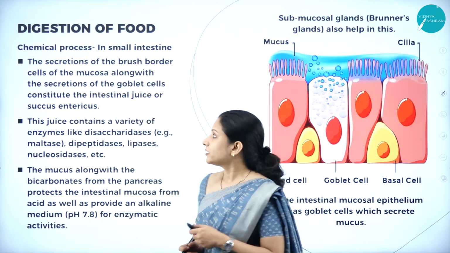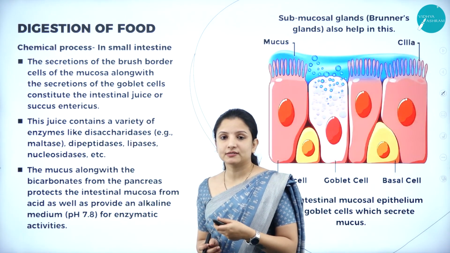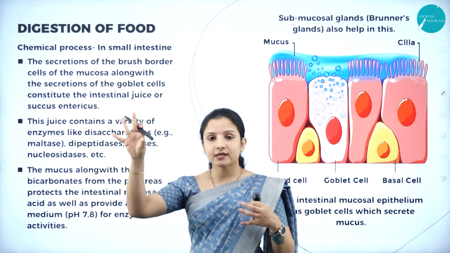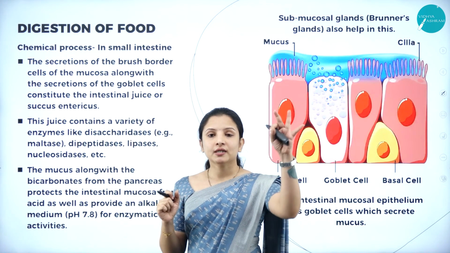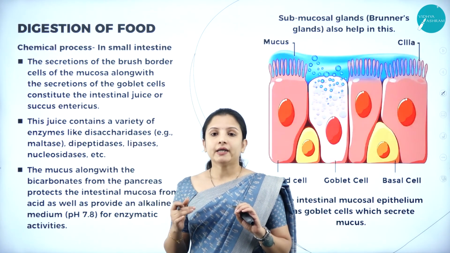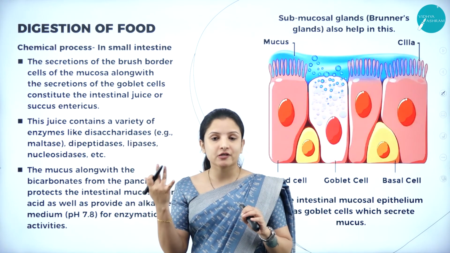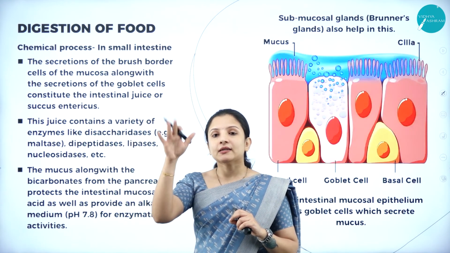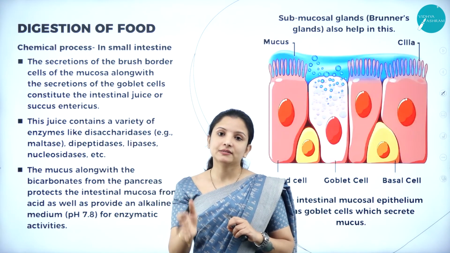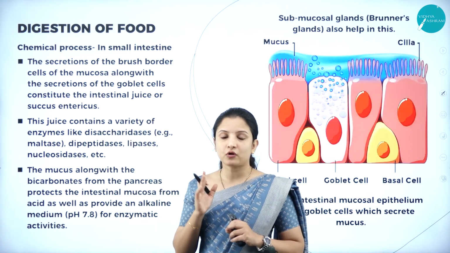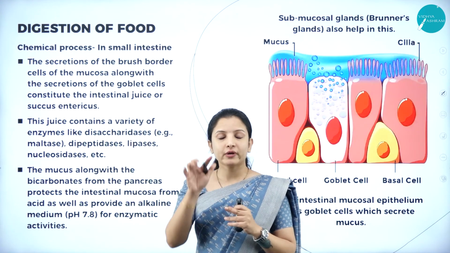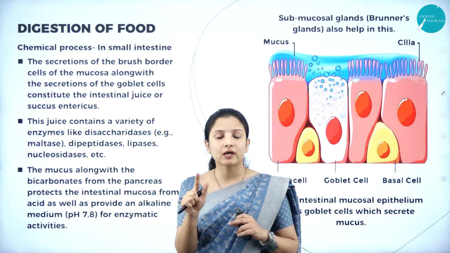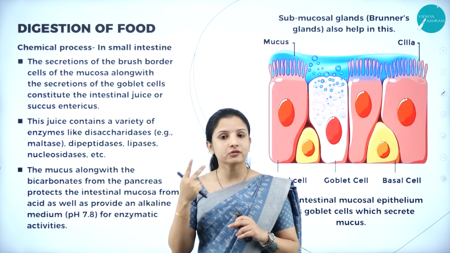So next, what happens in the small intestine exactly, we shall see. Now the food has entered into the small intestine, the pancreas has secreted the pancreatic juice, the bile has been secreted, and the bile helped in the activation of lipases. In the pancreatic juice, trypsinogen was also present. That trypsinogen was activated by the enzyme enterokinase that was present in the small intestine. So much we came to know. Two enzymes got activated. What are the two enzymes? One was lipases, and the other one is trypsinogen, which got activated into the trypsin form.